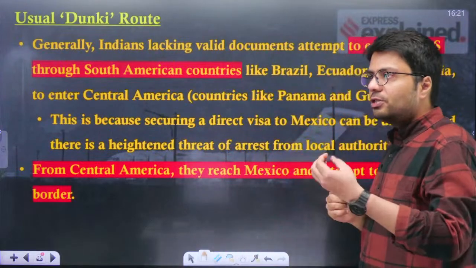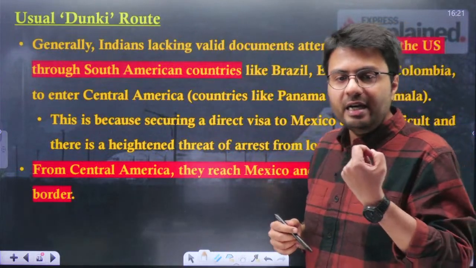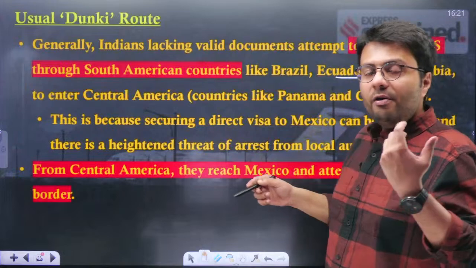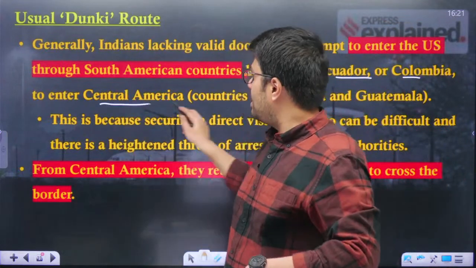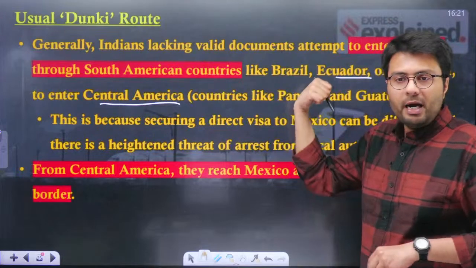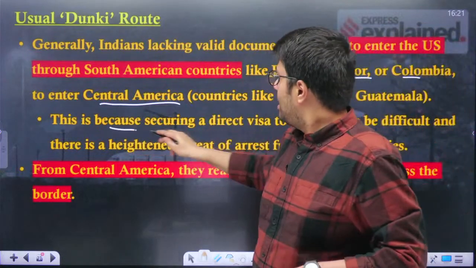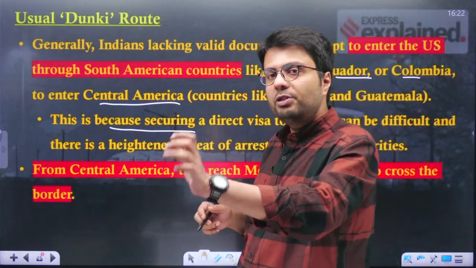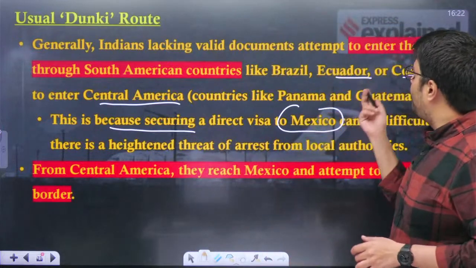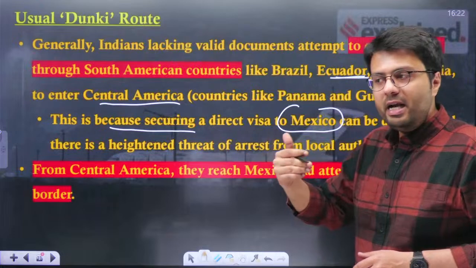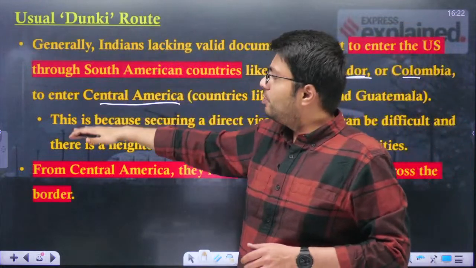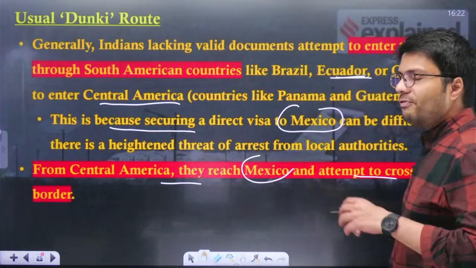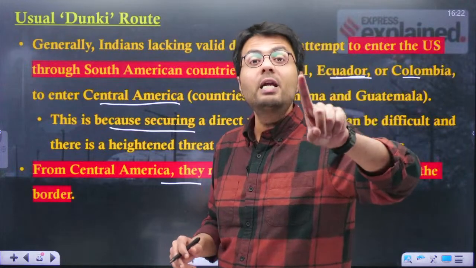Now, usually Indians who lack a valid visa document attempt to enter the US through South American countries like Brazil, Ecuador, Colombia, and from these countries of South America, they enter Central America, particularly through countries like Panama and Guatemala. This is because this allows people to get a direct visa to South American countries, which is not possible for countries like Mexico. For example, countries like Ecuador offer Indians visa on arrival, and that is why they use these kinds of routes. But from Central America, in order to reach Mexico, they have to attempt to cross a very tricky region, which we have already explained to you, called the Darien Gap.